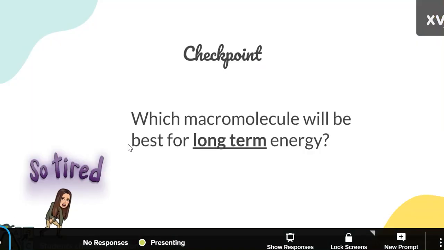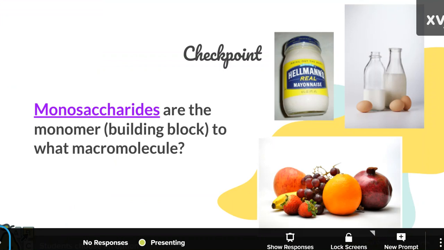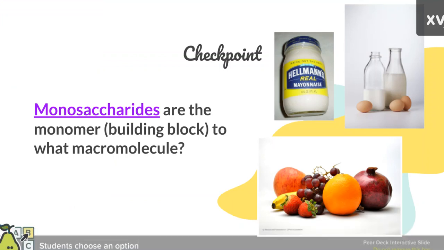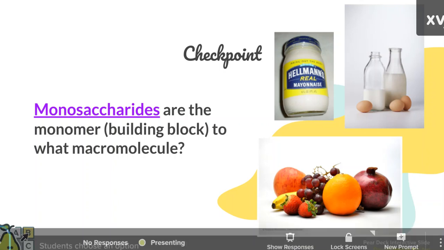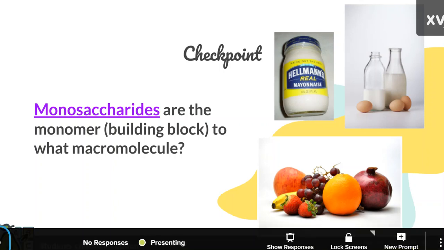So, which macromolecule is going to be best for long-term energy or energy for later? You'll notice I keep emphasizing the L sound. That's because it's lipids. Monosaccharides are the building blocks to which macromolecule? Remember, mono means one and saccharide is sugar. Which macromolecule is sugar? That's going to be your carbs or carbohydrates.